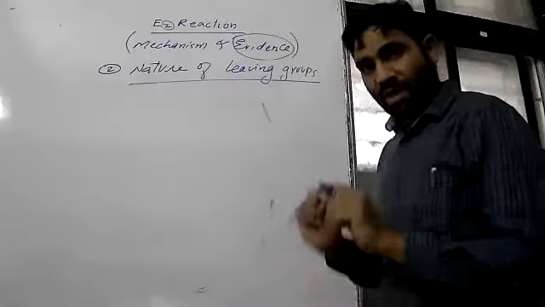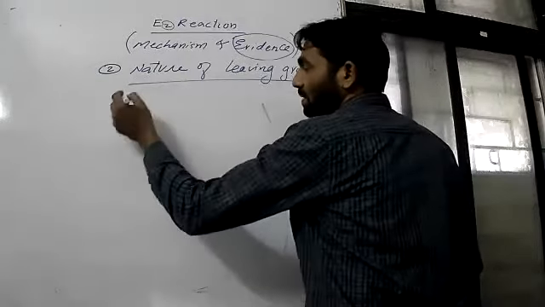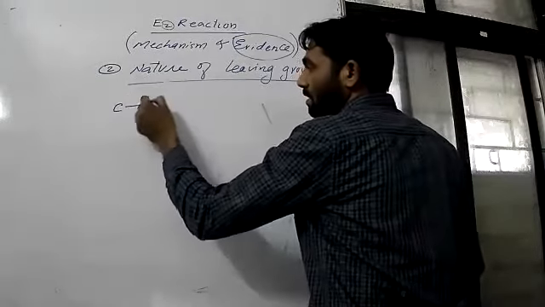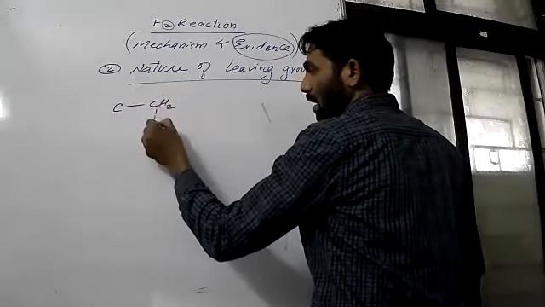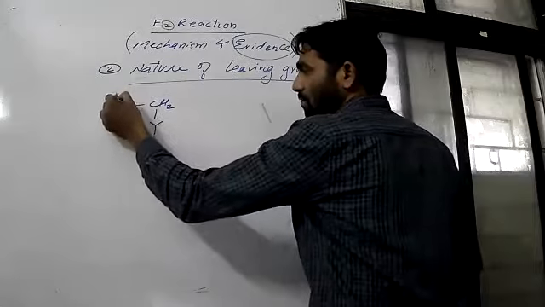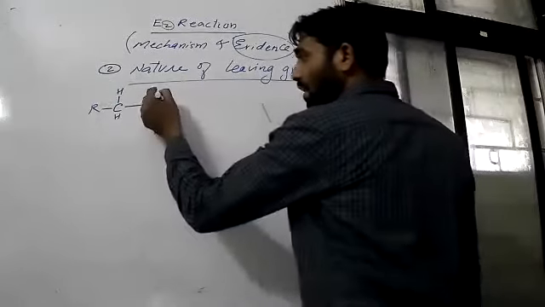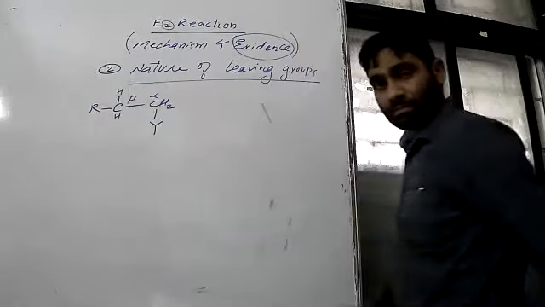Okay, nature of leaving group. So be clear with this. In your syllabus, they have given only 4 groups. So let us go for that. See here, this is X or Y, where Y is the leaving group, and here we are using H and so on. This is alpha carbon, this is beta carbon.